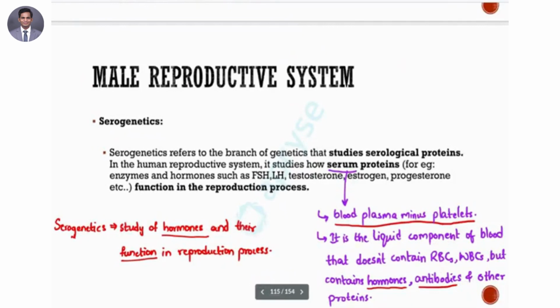Okay, so now let's continue. So serogenetics and cytogenetics, right? This is for both the male reproductive system and the female reproductive system. So let's start with serogenetics.